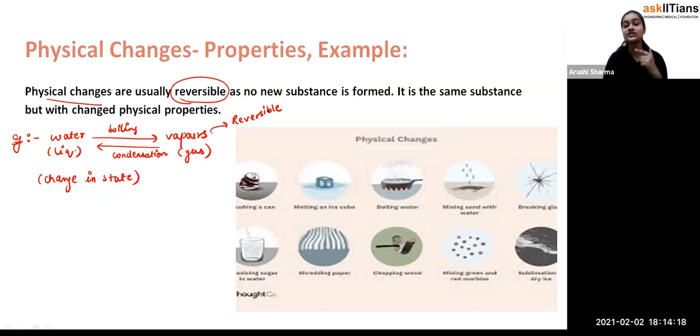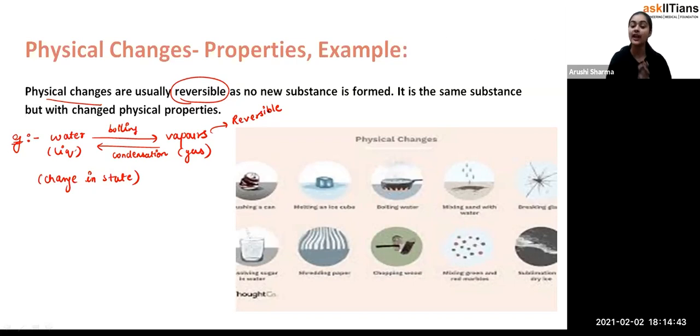But due to the change in the length, its physical properties are changing, so we consider it a physical change, but it is not the reversible one. Exactly, so we have to observe whether the physical change is going on, and see whether that particular process can be reversed or not. So we call it a reversible change or a non-reversible change.